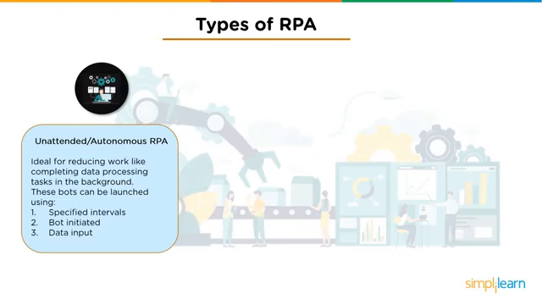First up, we have unattended or autonomous RPA. Now, these are ideally used for reducing work like completing data processing tasks in the background. Now, these bots can be generally launched at specific intervals, or they can be bot initiated, or they can be initiated when there's a data input.